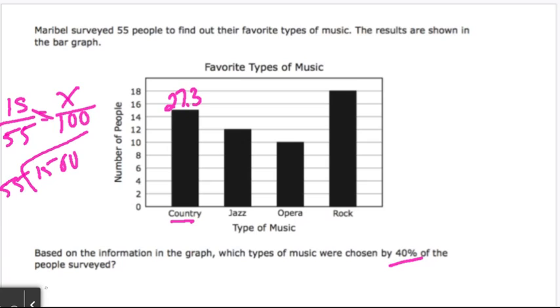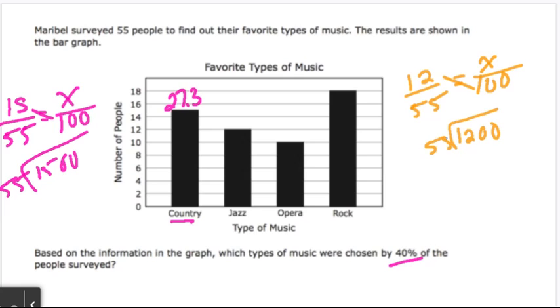of the people. Now, let's do the same thing for jazz. Jazz was 12 people out of 55. We need to set that up as a proportion to 100 because we're looking at percents and we don't know what that percent is. Cross product, 1200 divided by 55. 21.8 is a rounded estimate.